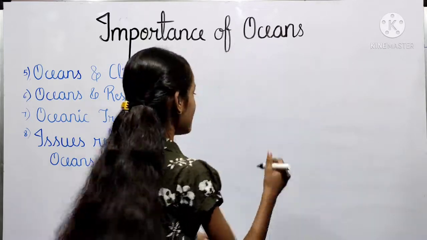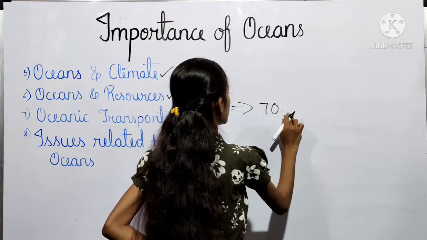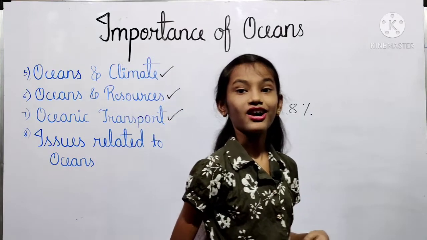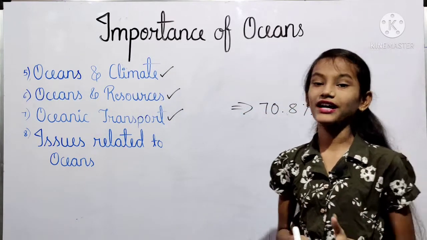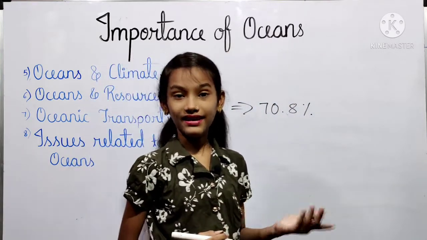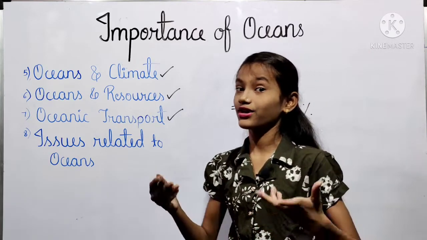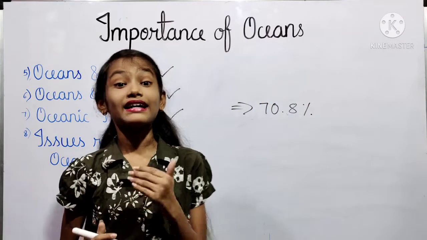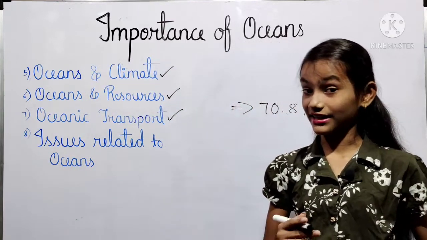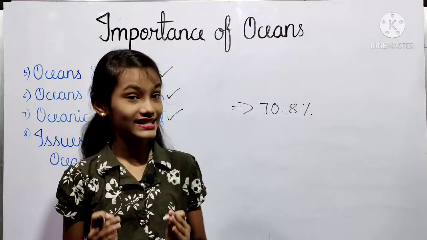About 70.8% of the surface of the earth is occupied by the water. In order to fulfill its requirement, man undertakes many activities, and this leads to the formation of a huge amount of different types of waste, and this waste causes pollution, and the pollution of the oceanic water is the major and serious issue that has developed in recent times.